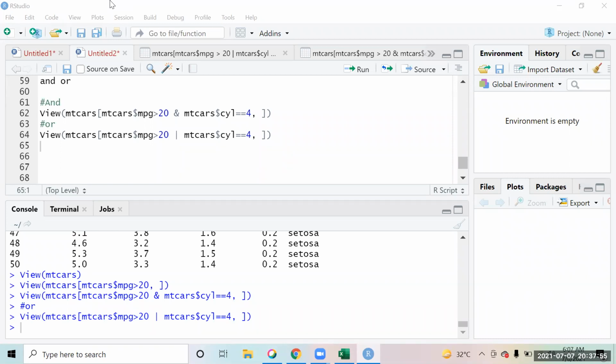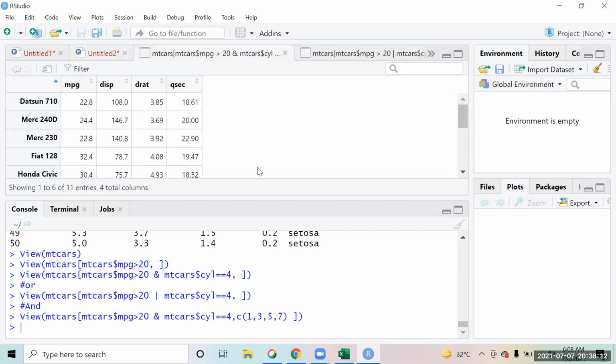The multiple conditions, and you can also apply the row numbers if you want, the column numbers. And if you want to see only specific columns, you can just give that column number as well. Suppose you want to see column number 1, 3, 5, 7, so you can do that.